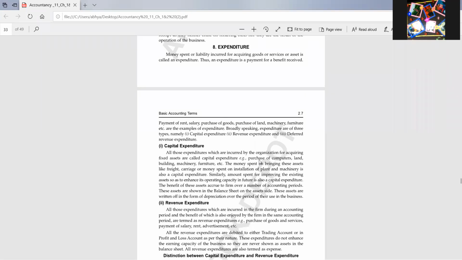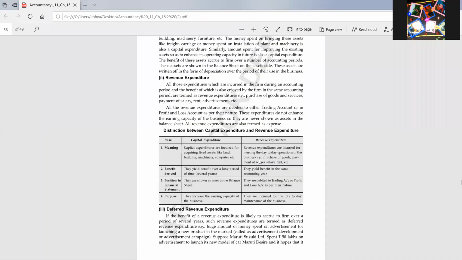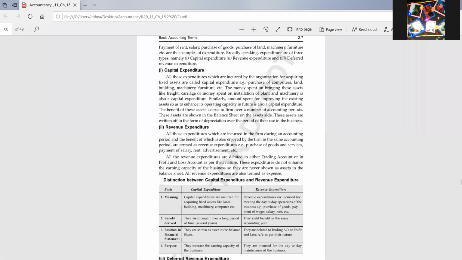Three words I gave you: goods, service, or asset. On the basis of these three words, expenditure will be bifurcated into three parts: capital expenditure, revenue expenditure, and deferred revenue expenditure. The amount we have spent or liability incurred for purchase of fixed assets is known as capital expenditure.